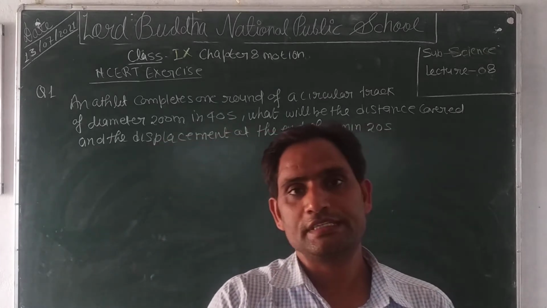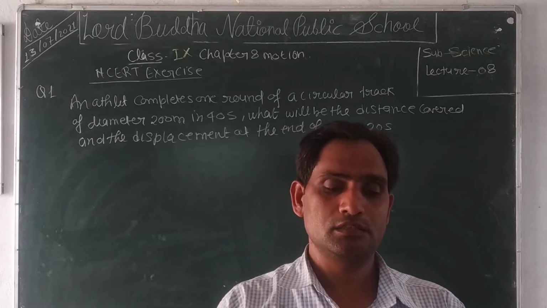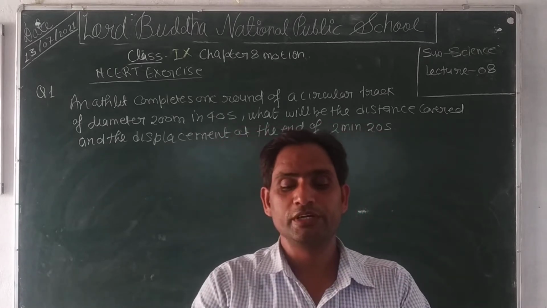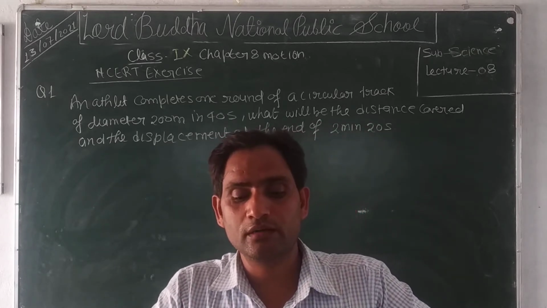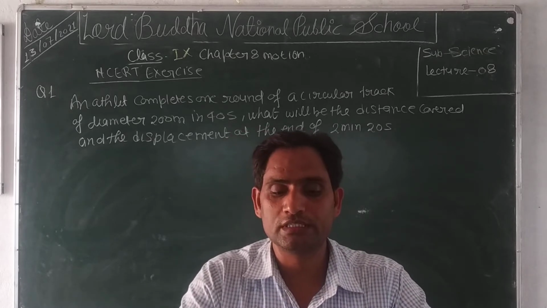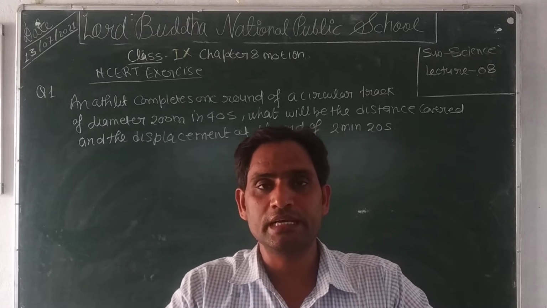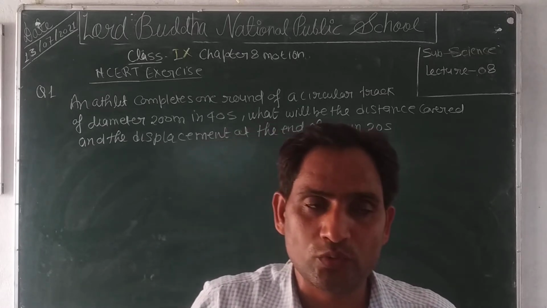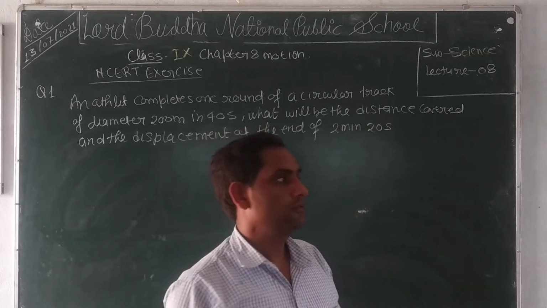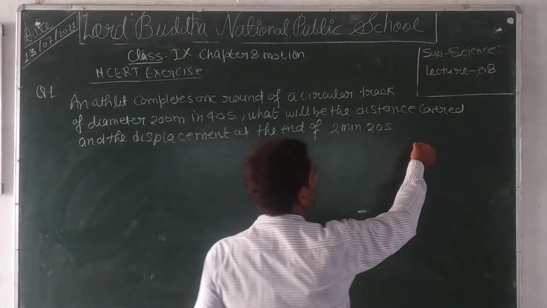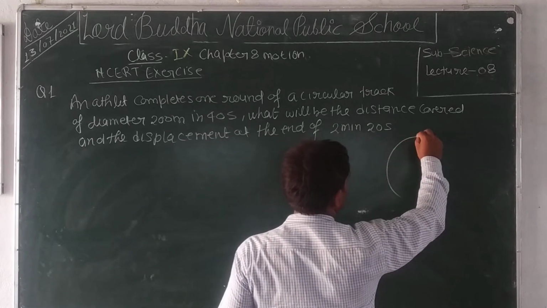The first question of the NCERT exercise is: an athlete completes one round of a circular track of diameter 200 meter in 40 seconds. What will be the distance covered and the displacement at the end of 2 minutes 20 seconds? Clear?